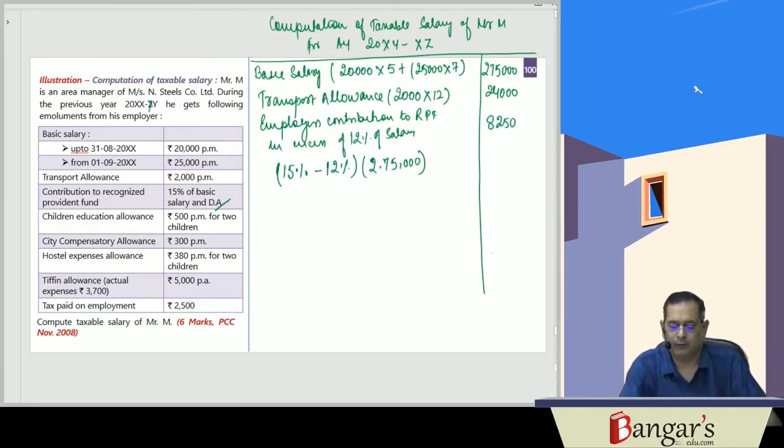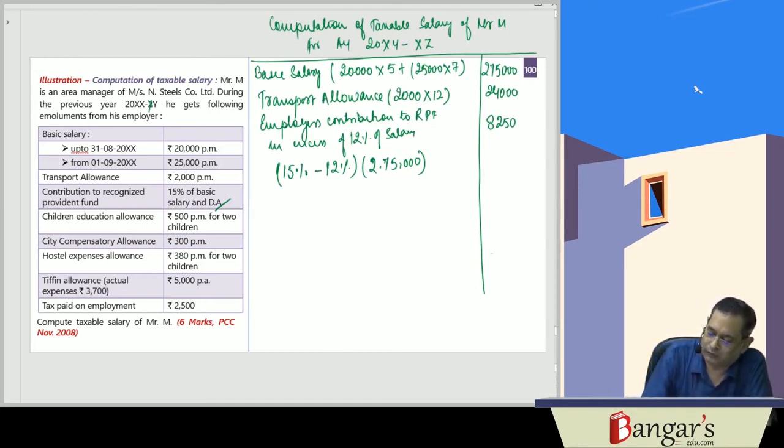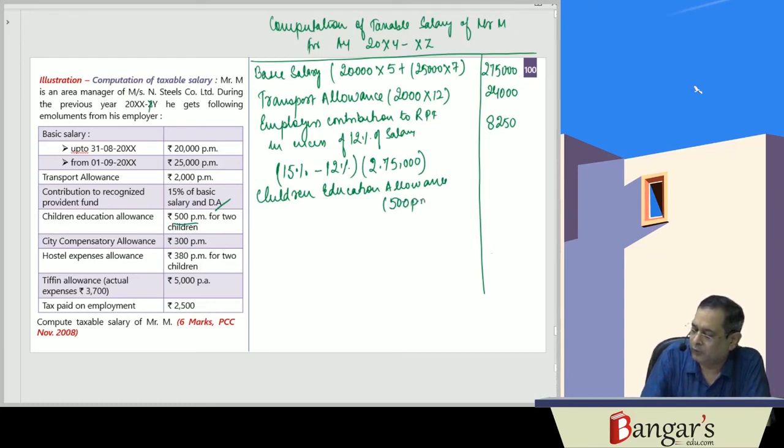Then they have provided children education allowance, 500 per month for 2 children. But they have not said per child. Therefore we are doing it in this manner.